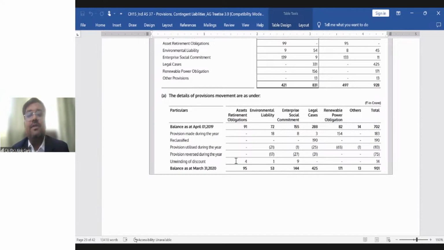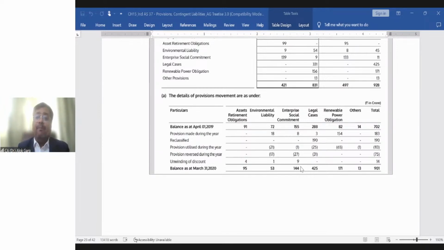So this is the disclosure which is required for the provision. Right, guys? I hope you got comfort after looking at this disclosure from a listed company, Hindalco Industries Limited. Very good disclosure, I would say. And I want you guys to download the annual report of Hindalco Industries Limited for financial year 2021 and read the accounting policy relating to provisions, contingent liability and contingent asset, and also see the disclosure which I am showing you.